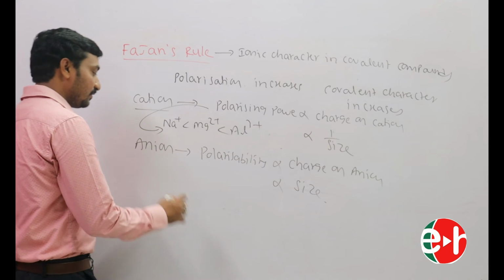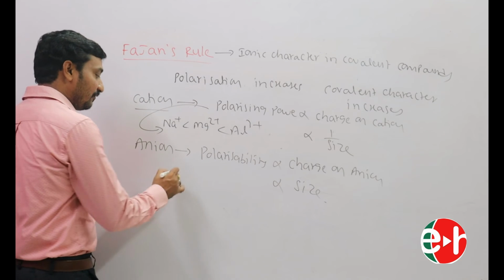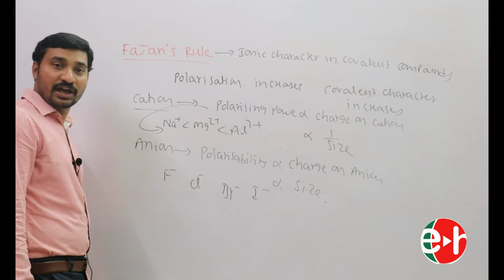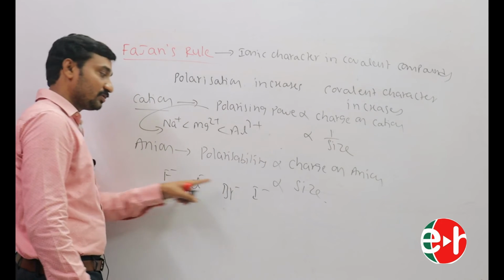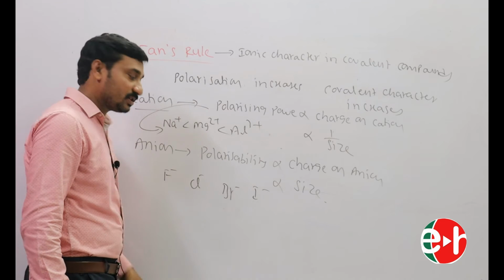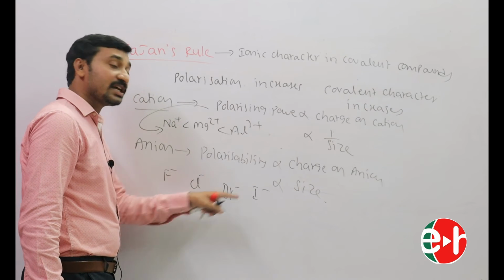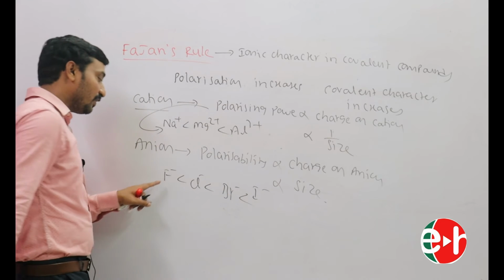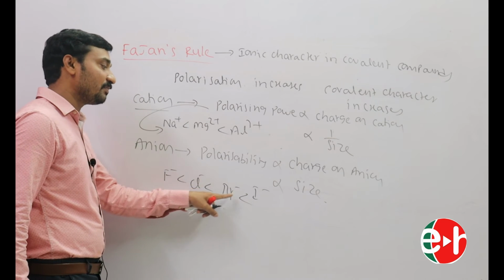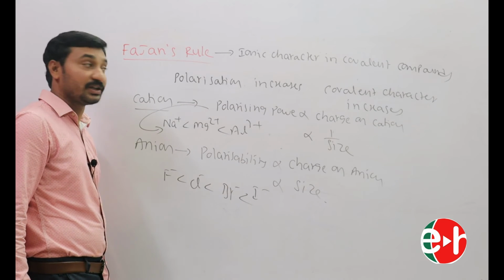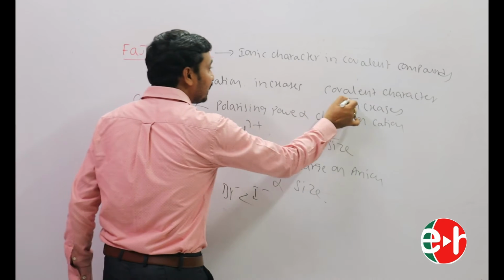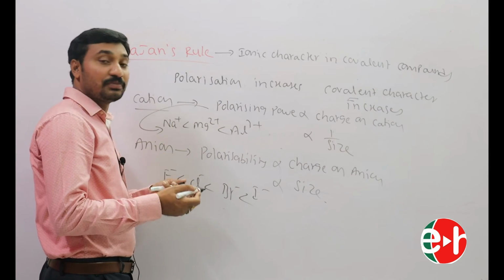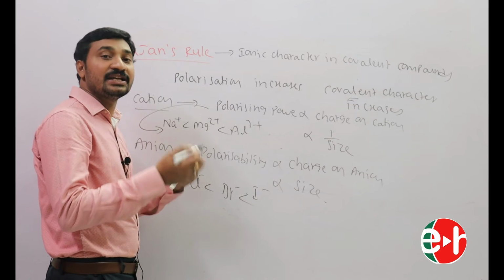Next, coming to the anion: F-, Cl-, Br-, I-. Here the charge is the same, so it depends on size. Which one has the larger size? I-. That's why polarizability is F- less than Cl- less than Br- less than I-. So covalent character is directly proportional to polarization. More polarization or more polarizing power means more covalent character, and less solubility.